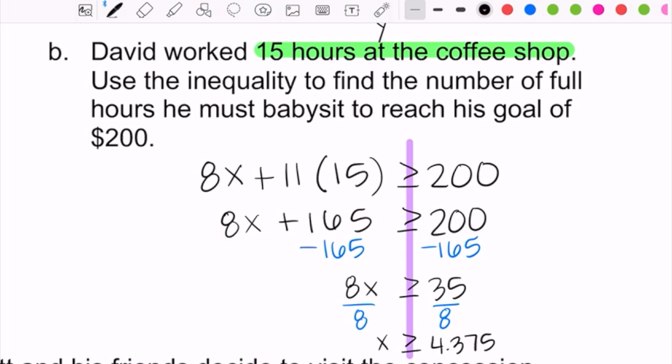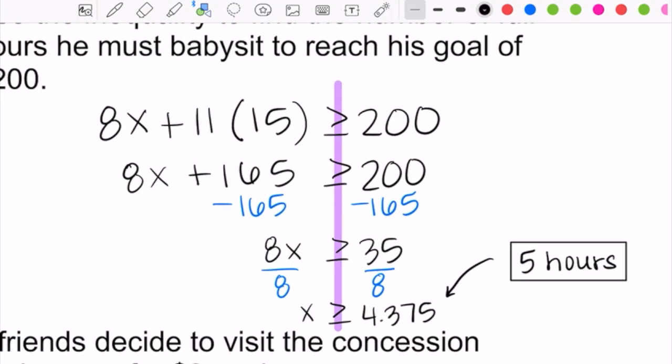And so if he works only 4 hours babysitting, he wouldn't make enough money to reach his goal of making $200. And so this answer right here means that the answer to the question is 5 hours. He would have to work that 5th hour. He would end up making a little bit more than $200, but working that 5th hour would bring him above his goal of making $200.